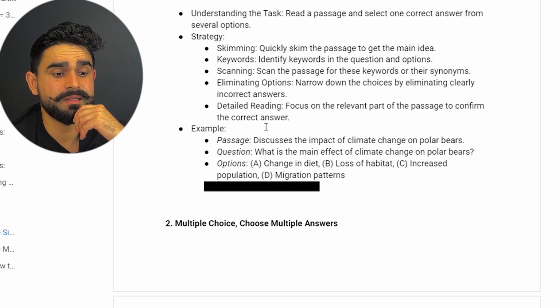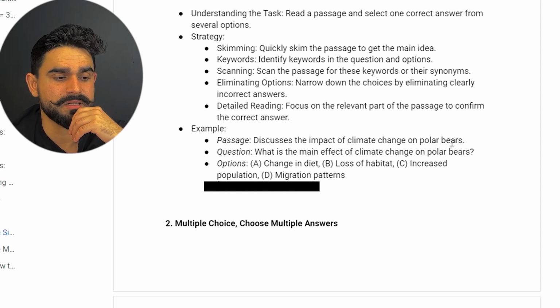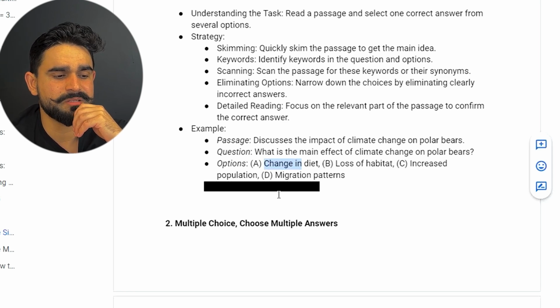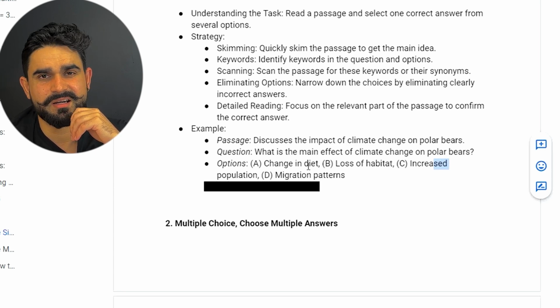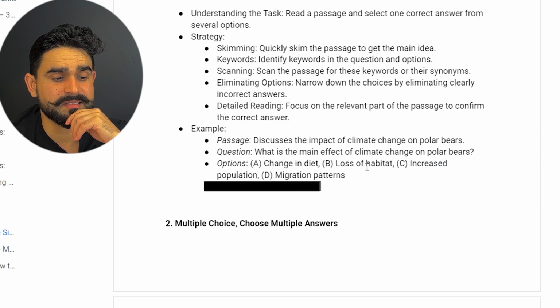For example, if there is a passage about polar bears, discussing the impact of climate change on polar bears. So our question is, for example, what is the main effect of climate change on polar bears? Change in diet, loss of habitat, increased population, migration pattern. Migration pattern doesn't go well. Increased population, maybe. Change in diet after the effect of climate change, nah. Loss of habitat, yes, that sounds like the right one.